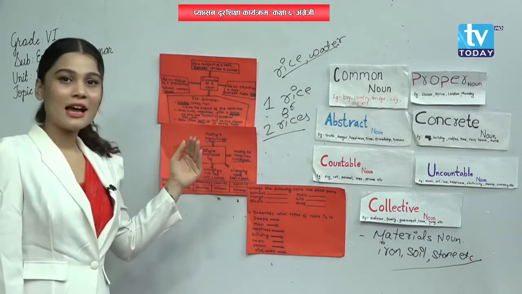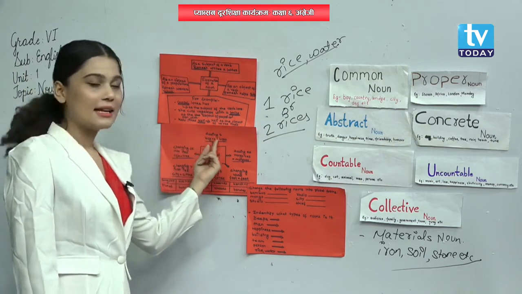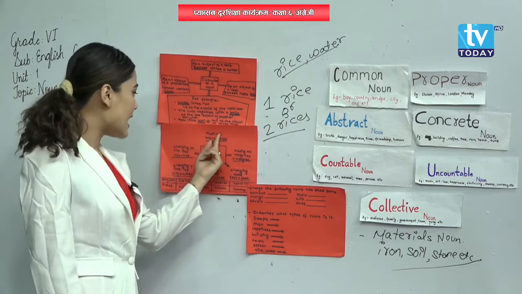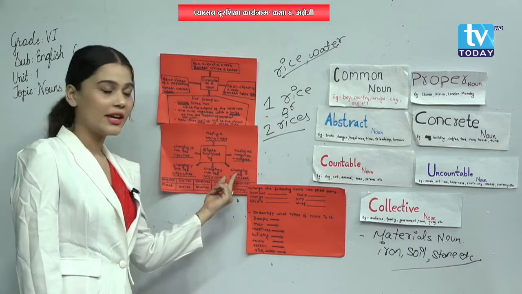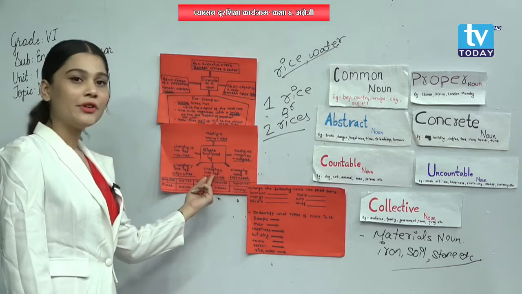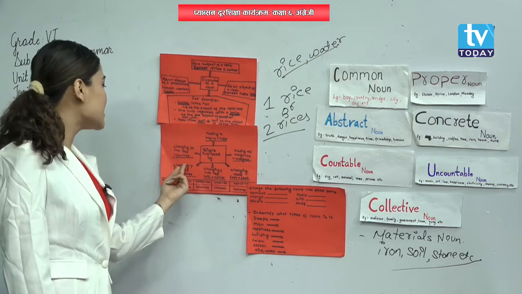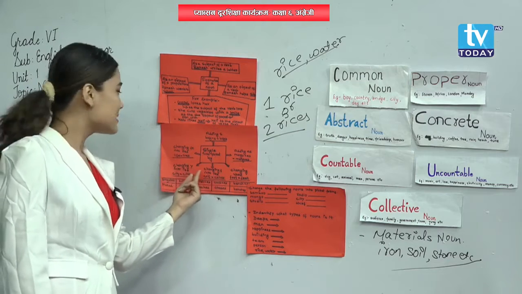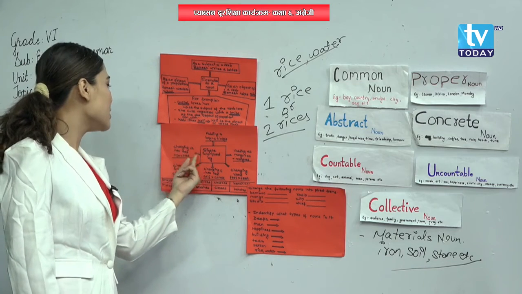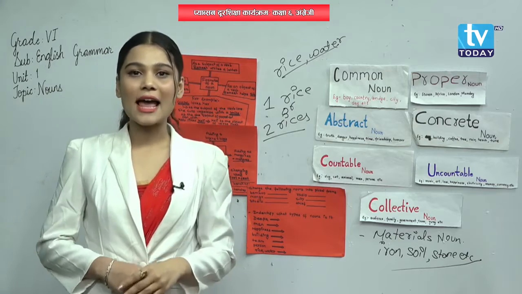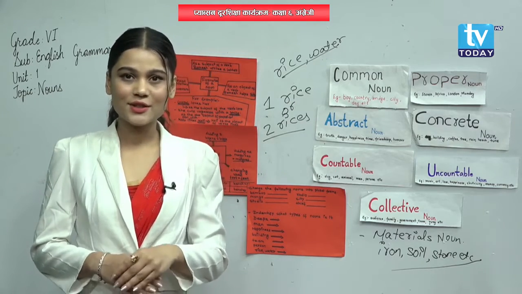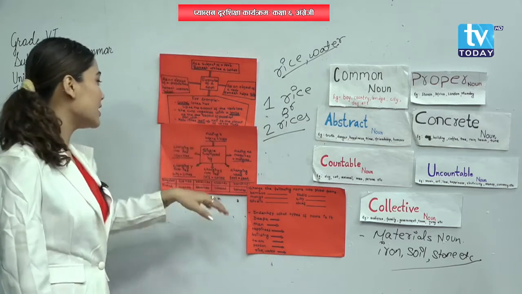Okay, look over here. Adding s, adding es, changing vowel, changing f into ves, changing y into ies, and changing fe into ves. In this way, you can change singular nouns into plural nouns. Did you get me?